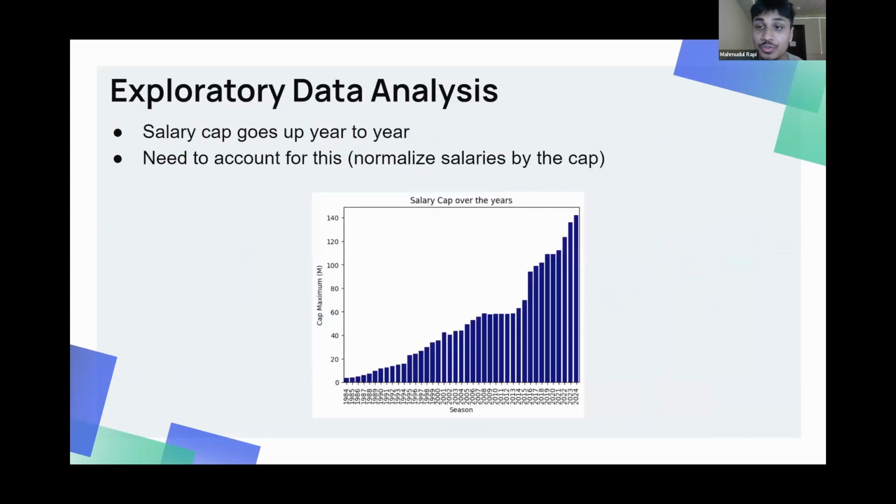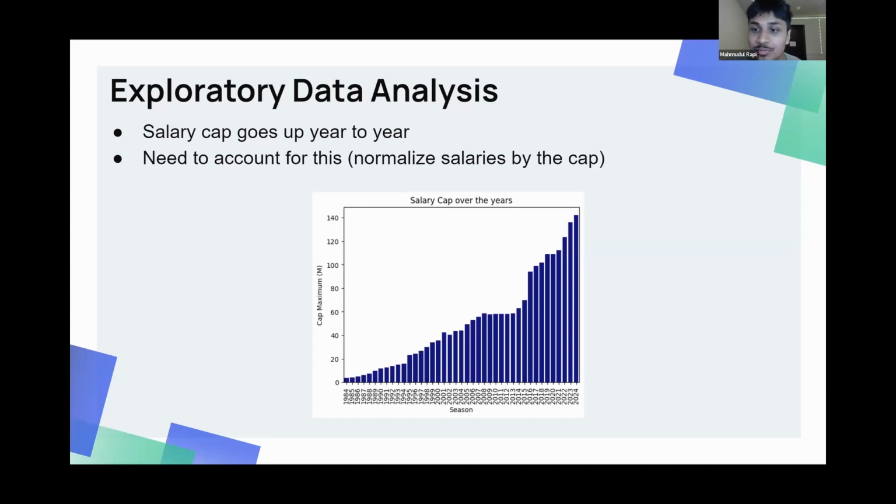One of the things to first notice when we actually get the salary cap is that the salary cap goes up year by year. This is very important to consider because this means that we can't just predict a person's salary just using the features. We really do care about the salary cap for that given season as it determines how much the team is willing to spend. So one of the decisions that I make is to normalize player salaries across the different seasons.